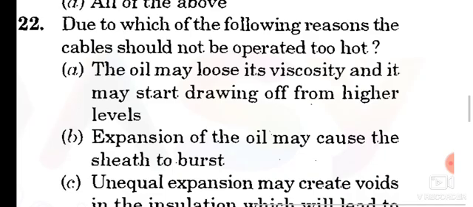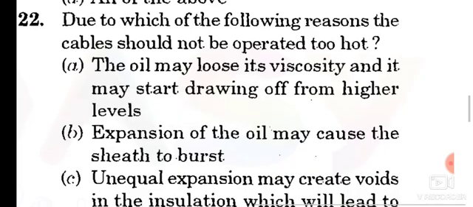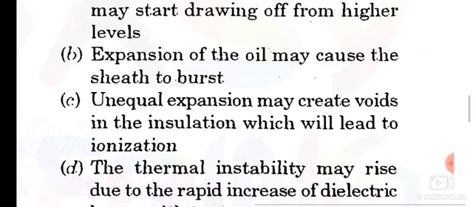Expansion of the oil may cause the sheath to burst. When the temperature increases inside, the oil also expands and bursts the sheath, so an explosion may happen. Third one, unequal expansion may create voids in the insulation which will lead to ionization. Voids means bubbles inside the insulation, which lead to ionization. So it will be corroded. So option C is also correct.